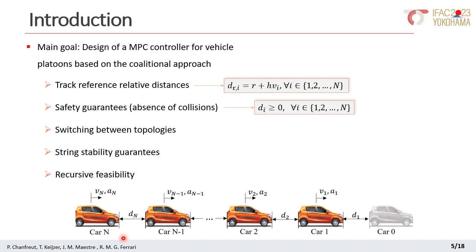This must be guaranteed regardless of the switching between communication topologies and therefore of the uncertainties that the cars may have due to the lack of communication. This constraint can be formulated, as we see here, and this will be considered a hard constraint.